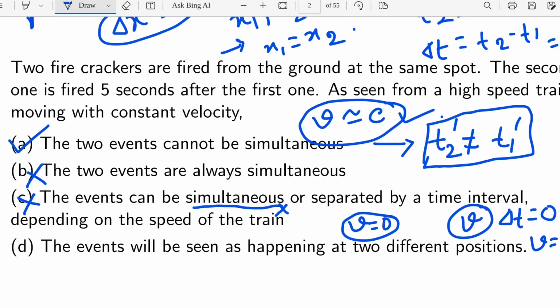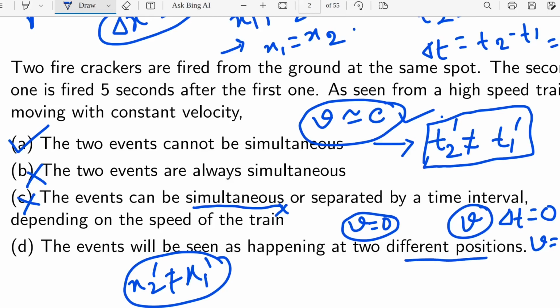Now coming to the fourth option, the events will be seen as happening at two different positions. We have already proved that x2 prime is not equal to x1 prime. That means it is not in the same position, it is at a different position. So from that first question we can conclude that options A and D will be the correct ones, because B and C will not be the case in this condition, whatever is mentioned in that first question.